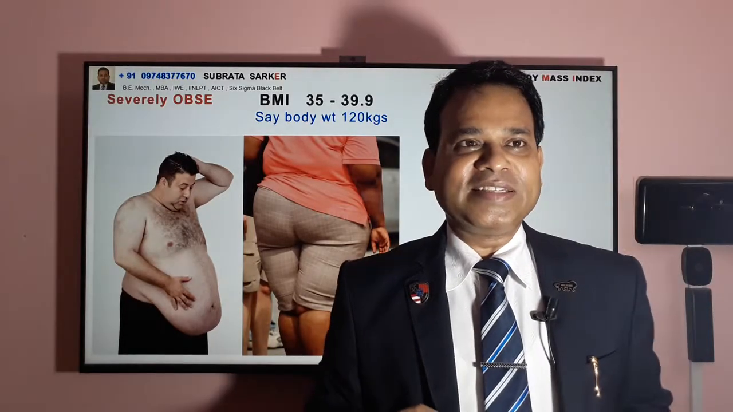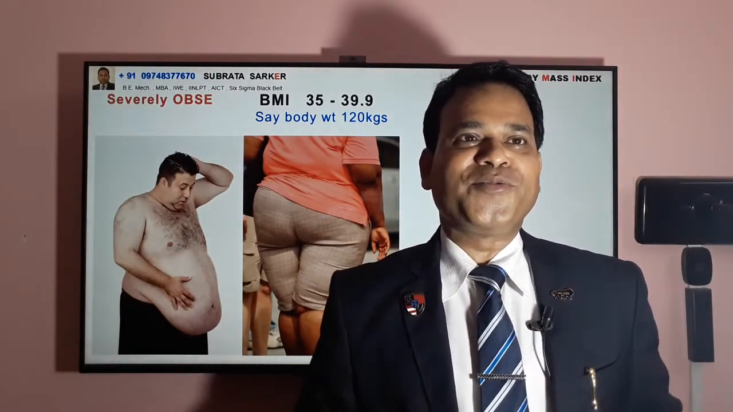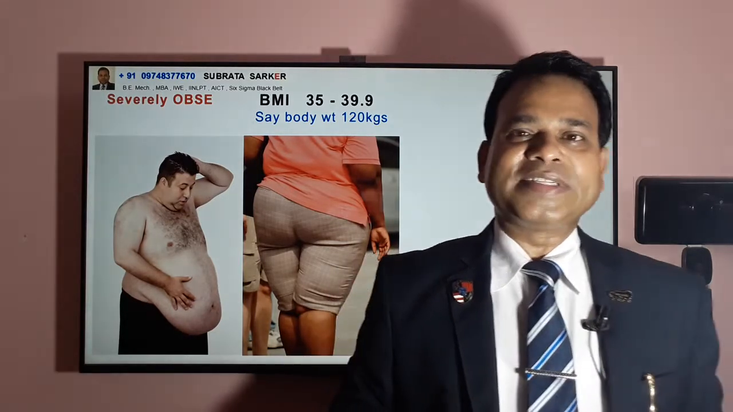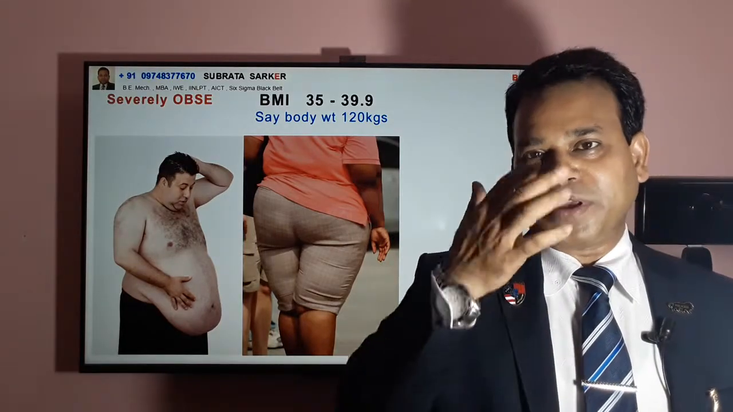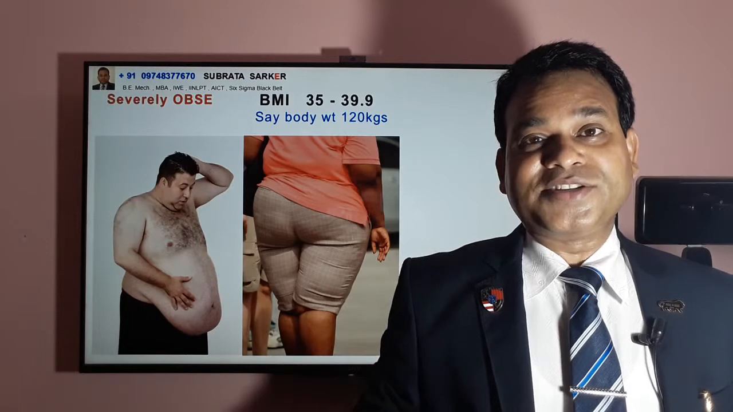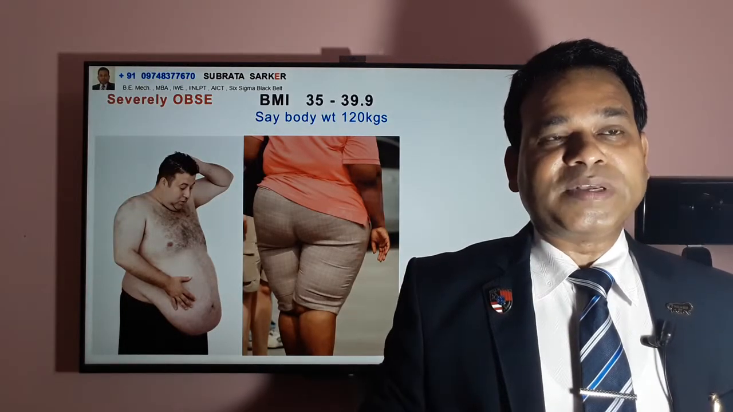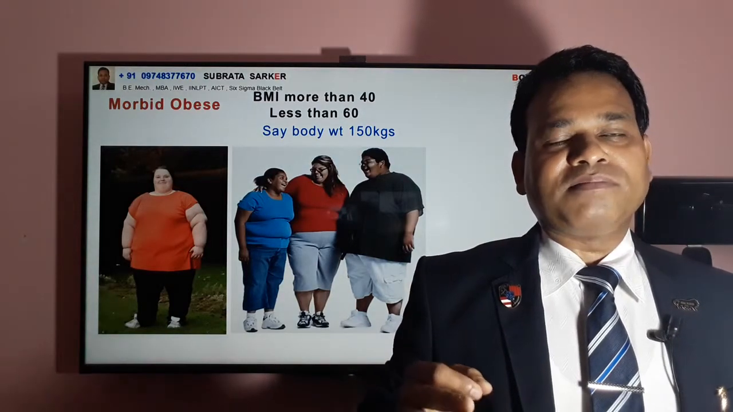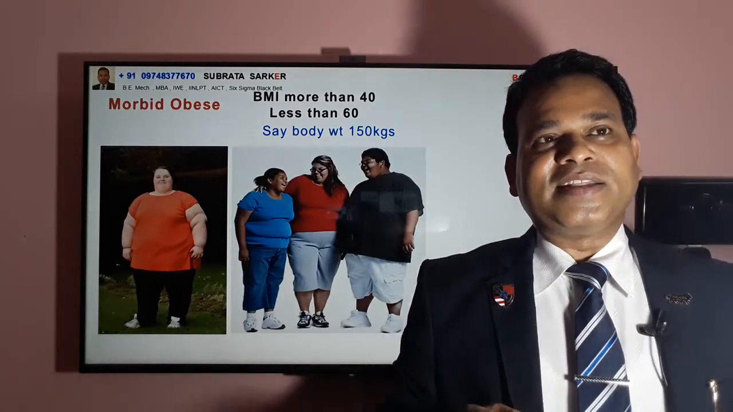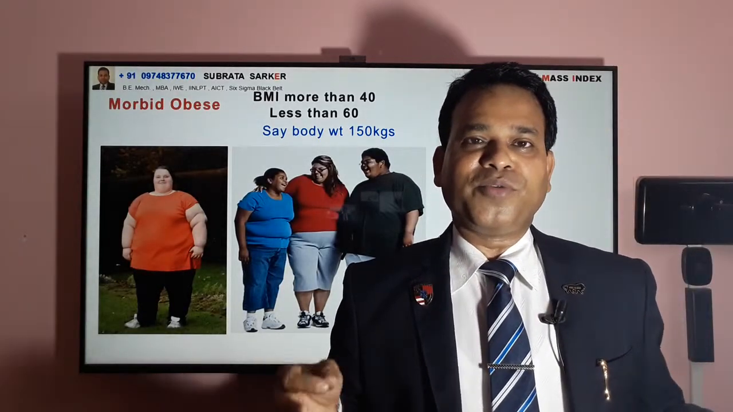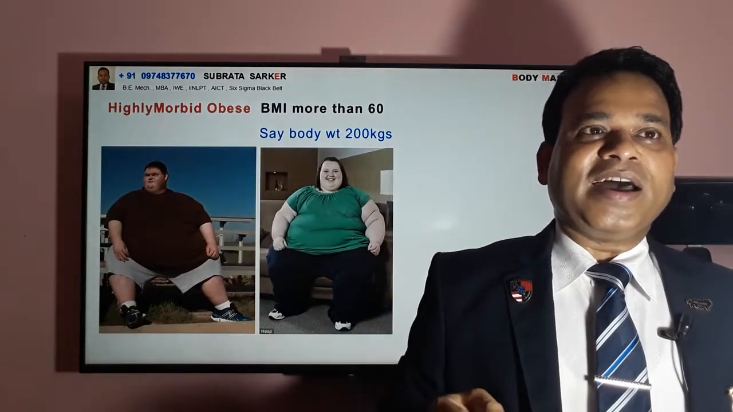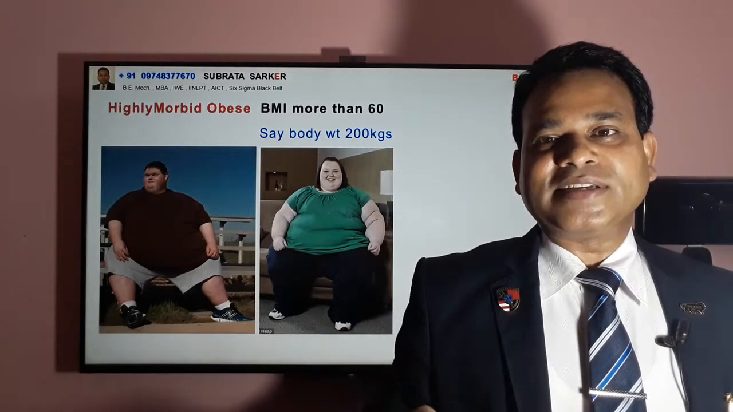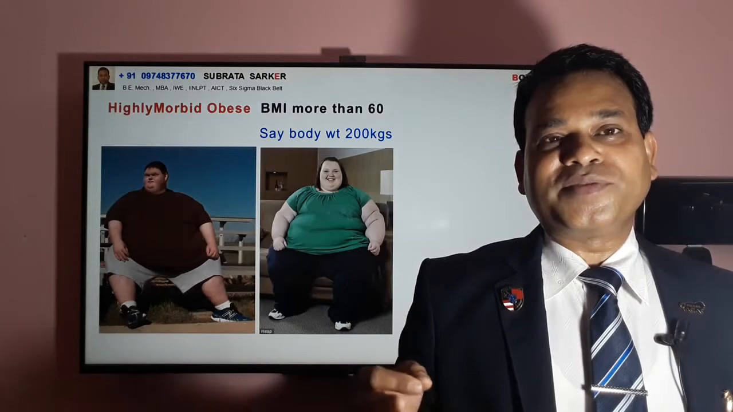And severely obese is if your body mass index is between 35 to 39.9. For example, a weight range of 120 kg for people having a height of say 5 feet 6 inch, they are basically severely obese. And people having body mass index more than 40, less than 60, they are called morbid obese. Say body weight 150 kg and above. And highly morbid obese is if your body mass index is more than 60, say weight is around 200 kg or say 450 pounds, like that.